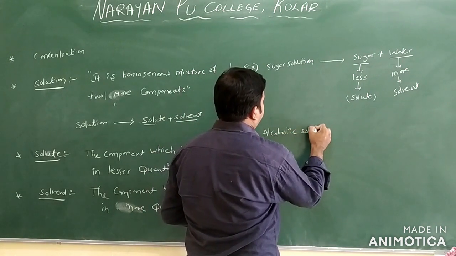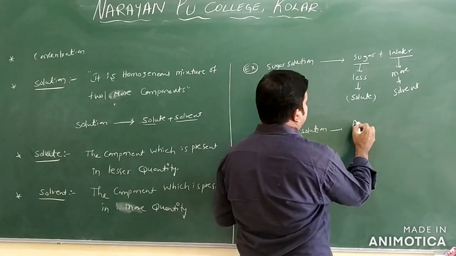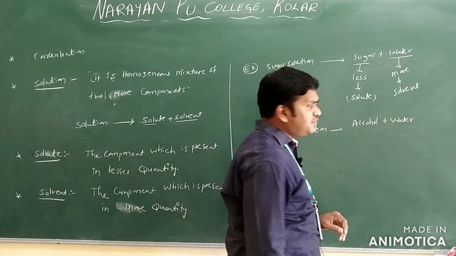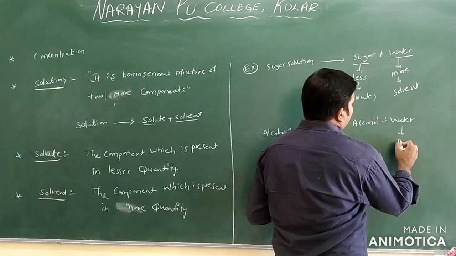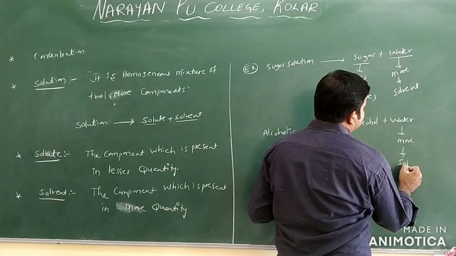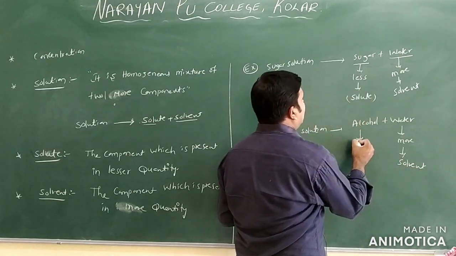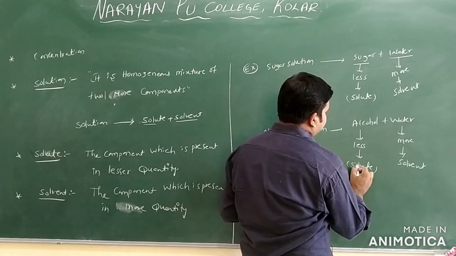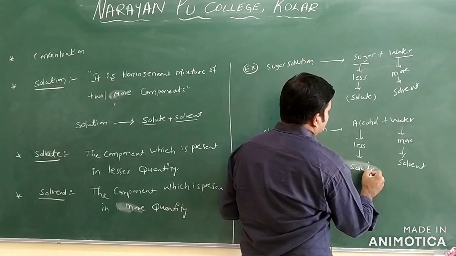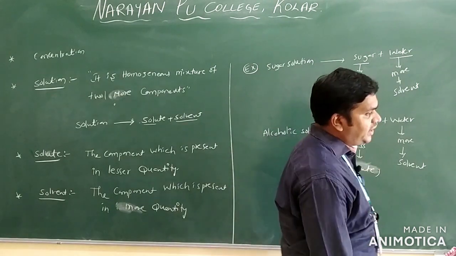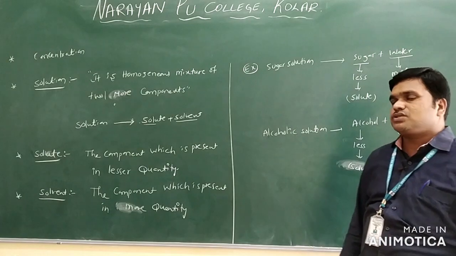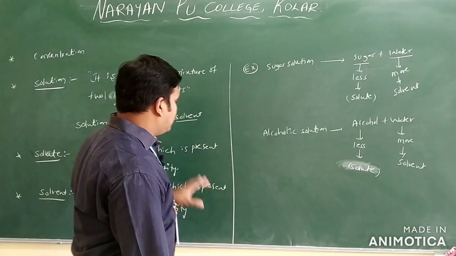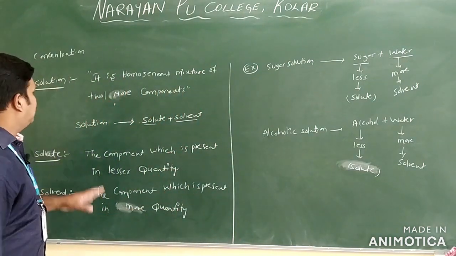If you want to prepare an alcoholic solution, what are you taking? Alcohol is mixed with water. Water we are taking in more quantity, so it is the solvent. Alcohol is less quantity, so it is the solute. Clear? By seeing this example, you can identify: if the quantity is large, that is solvent; if the quantity is lesser, that is solute.